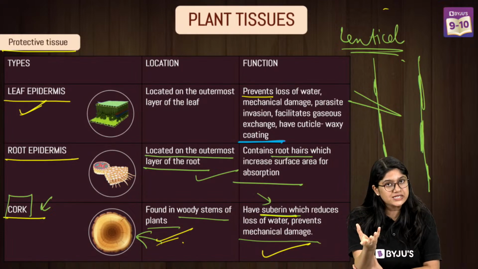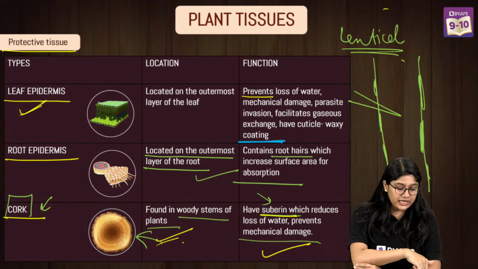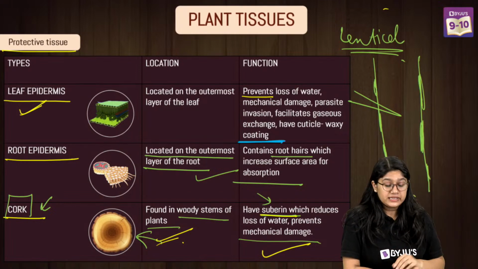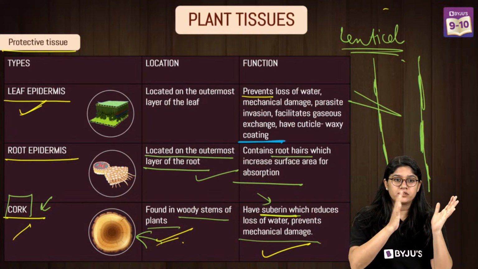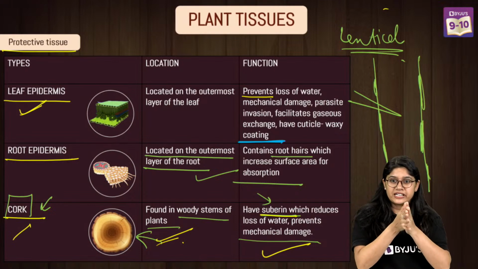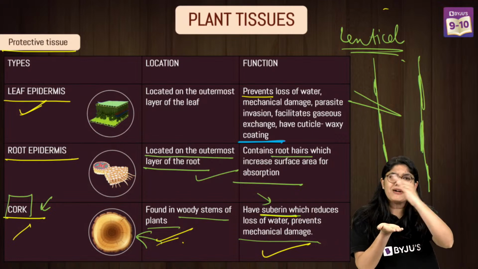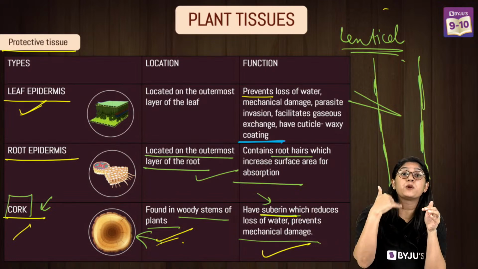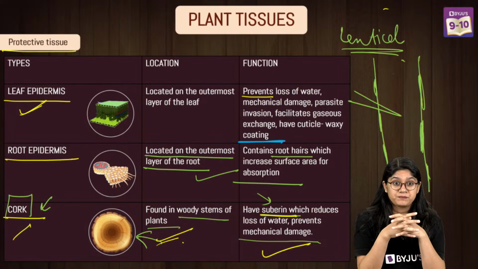Very good. So there is a difference between these two. Both are chemicals, and both are found in different locations. Suberin, we have it in the cork, and it will make the cork impermeable, basically impervious to water, so water molecules will not be able to move. A very tough covering. Whereas cuticle forms a waxy coating so that it can reduce the loss of water and prevent the invasion of insects or any parasites.